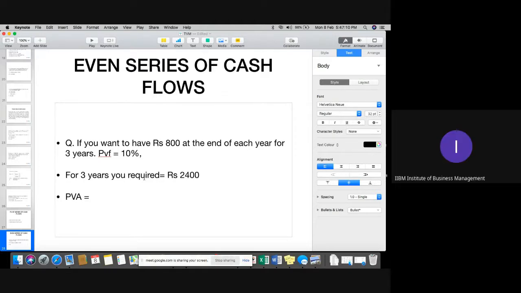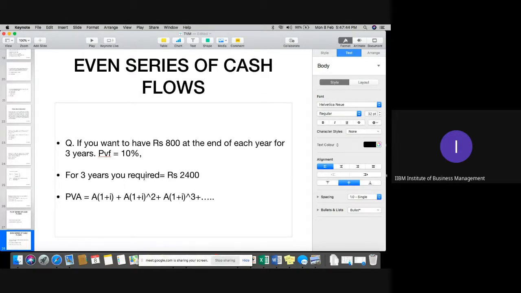That will be A over 1 plus I, and again plus A over 1 plus I whole to the power 2, plus similarly A over 1 plus I whole to the power 3, and similarly for the number of years you can proceed further.